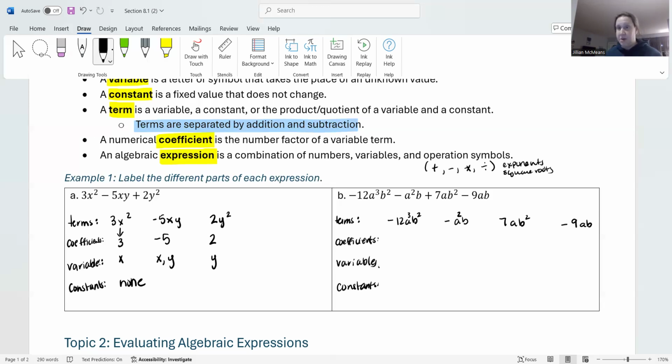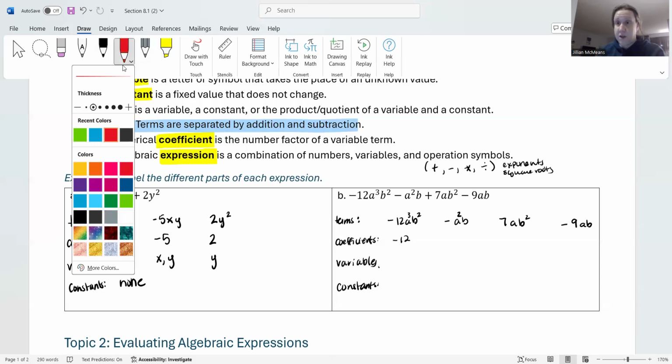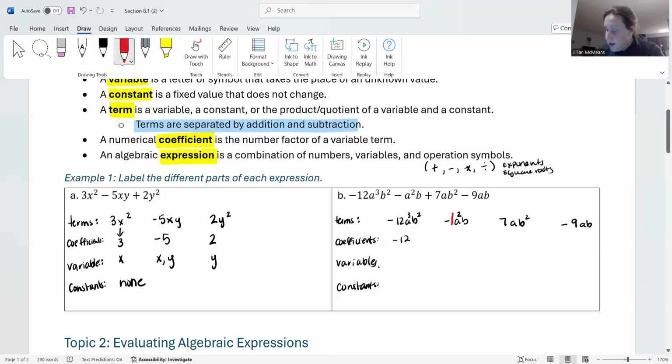We know these are our terms because they're the ones that are separated with addition and subtraction. Now, for the first term, our coefficient, the variables a and b are multiplied by negative 12. The second term looks like it doesn't have a coefficient, so be really careful. If you have variables just by themselves, they still have coefficients. We would just say there's technically a hidden 1 in there. So we would say the coefficient of negative a squared b is negative 1. The coefficient of 7ab squared is 7. And then negative 9ab, the coefficient is negative 9.